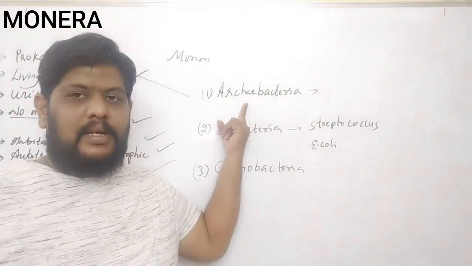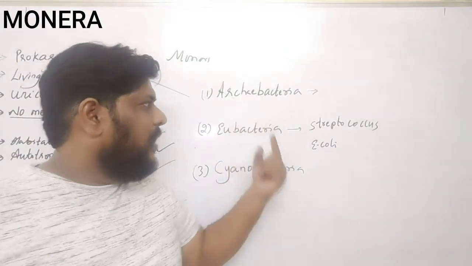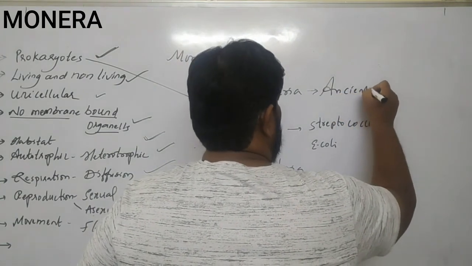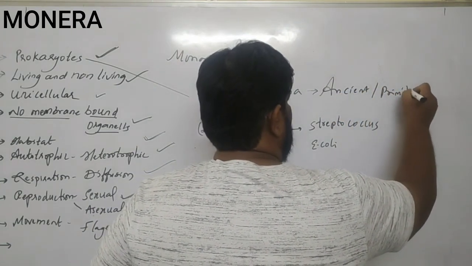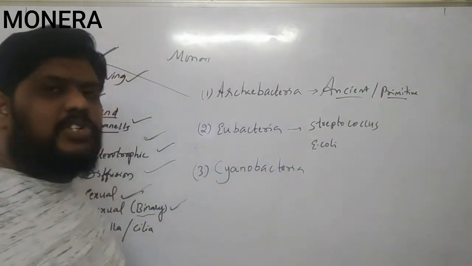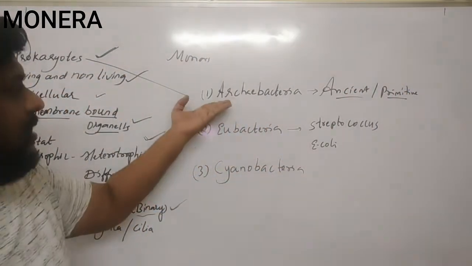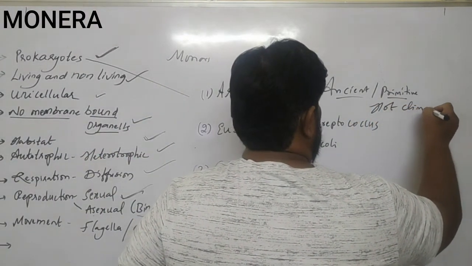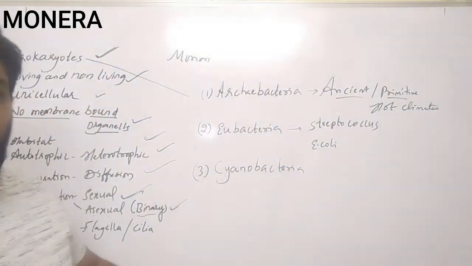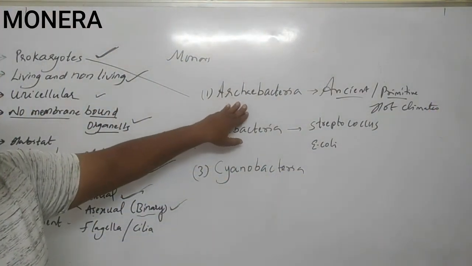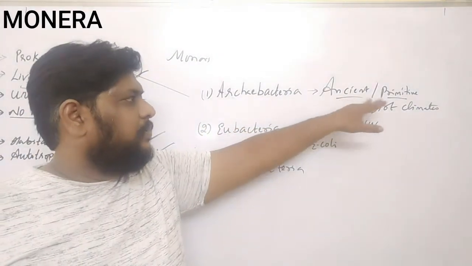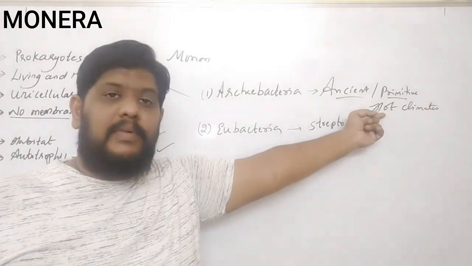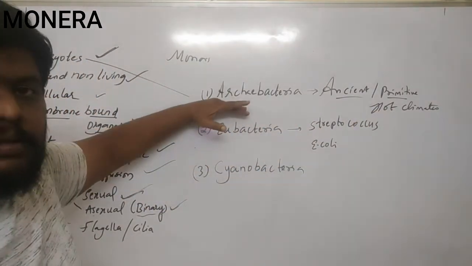In the archaebacteria, these are the ancient bacteria, otherwise you can say primitive bacteria. These are the ancient or the primitive bacteria, and some of the archaebacteria are now seen in very hot climates. That is about the archaebacteria.